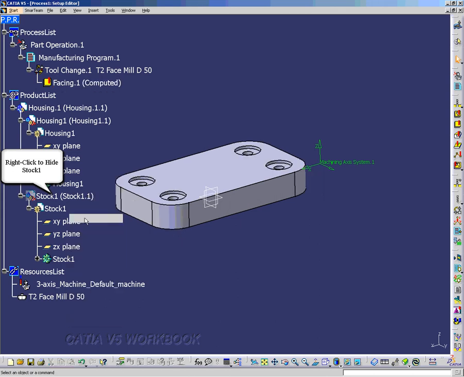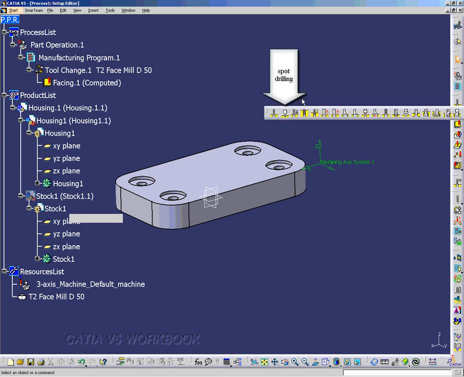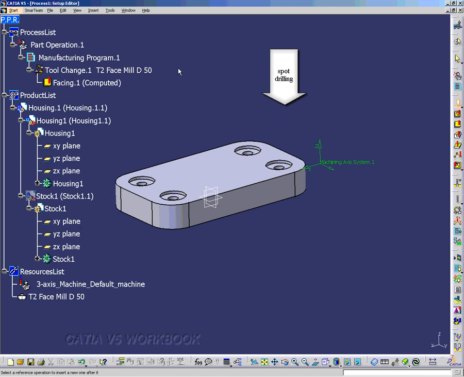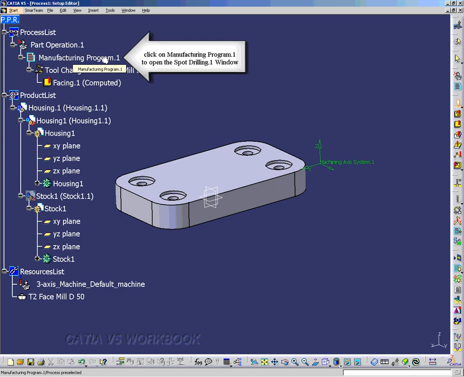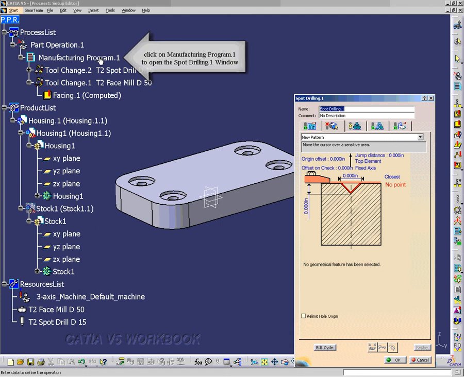Now here we're going to hide the stock part. We don't need to see it anymore because right now we're going to set up a spot drilling for 4 holes. So I select the spot drilling toolbar, and now I have to select the manufacturing program.1 from the specification tree, and now I get the spot drilling.1 window.